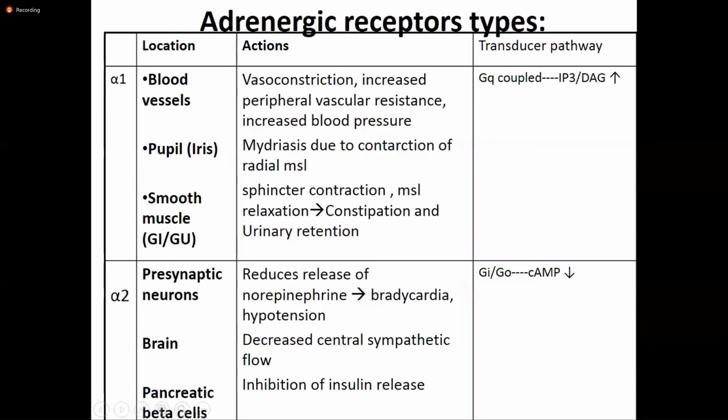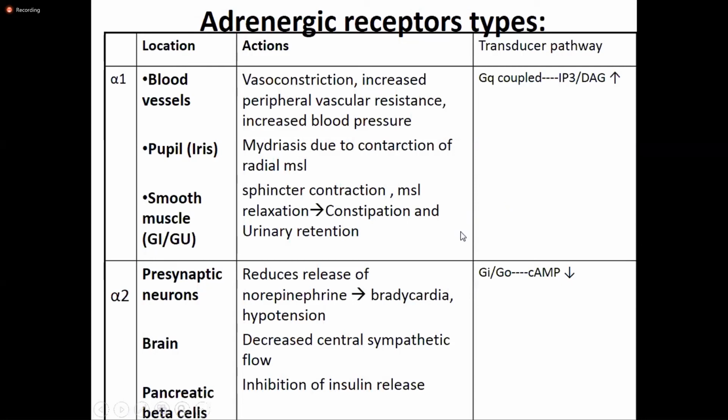And these alpha 1 receptors are also present in the smooth muscle in the gastrointestinal tract and genitourinary tract. So it causes sphincter contraction, closure of the sphincter, whereas the other muscles are relaxed. When it occurs in the GIT, it causes constipation, and when it occurs in the urinary bladder, it causes urinary retention. The transducer pathway involved in alpha 1 receptor stimulation is Gq coupled, and there is an increase in the second messengers IP3 and DAG.